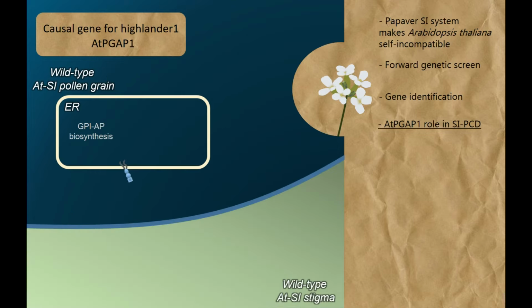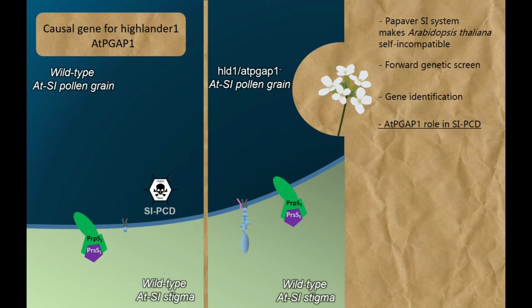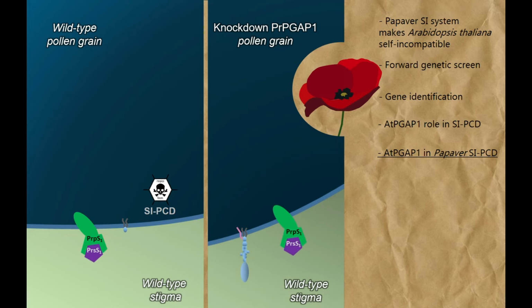The phases involved in the GPI biosynthesis have been established in mammals and yeast. The nascent immature GPI-AP undergoes further modifications during the transport from the endoplasmic reticulum to the Golgi and then to the plasma membrane. Using an antisense oligonucleotide approach, we observe that PGAP1 does not just work in the transgenic self-incompatible Arabidopsis context, but that it's required for SI-induced pollen tube growth inhibition and cell death in Papaver.